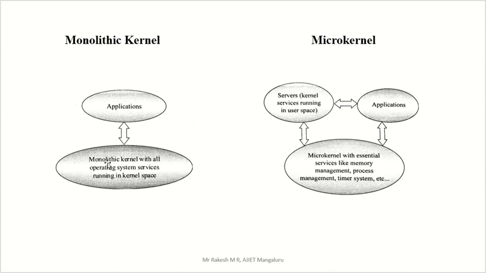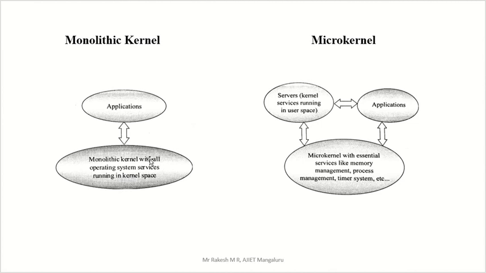Now monolithic kernel means what? A monolithic kernel has all operating system services running in the kernel space. What are the operating system services or kernel services, right? All of that runs in kernel space, that means in this itself, that is called your monolithic kernel. Inside this operating system we have all the operating system related services. So that is called monolithic.